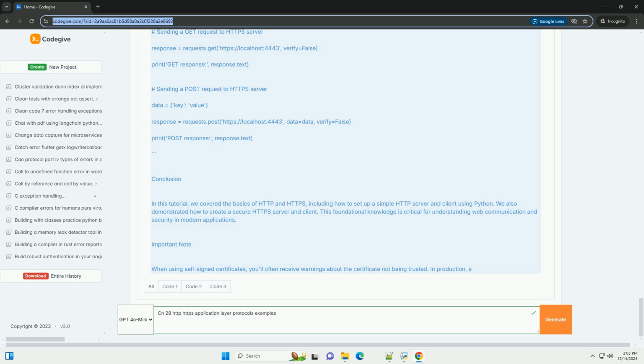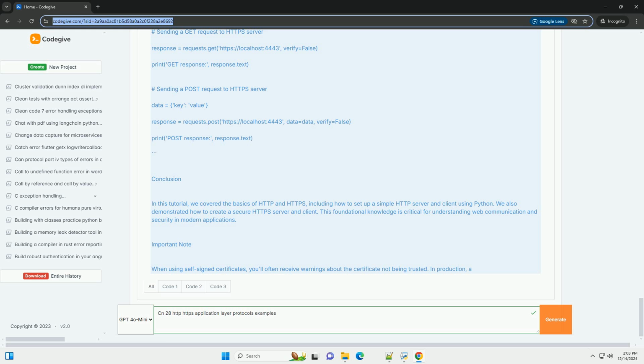Sending a POST request. data equals key, value. response equals requests.post, http://localhost:8080, data equals data. Print, POST response, response.text. To run the client, execute the following command in another terminal window. Bash. python http_client.py.